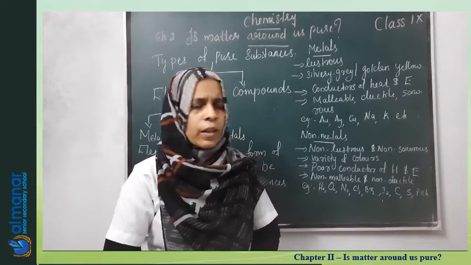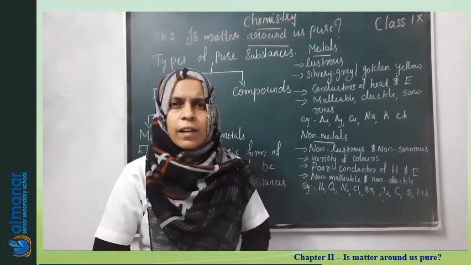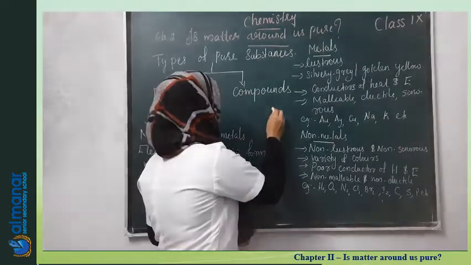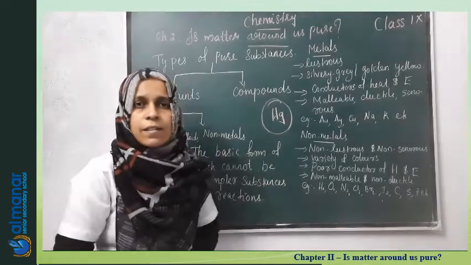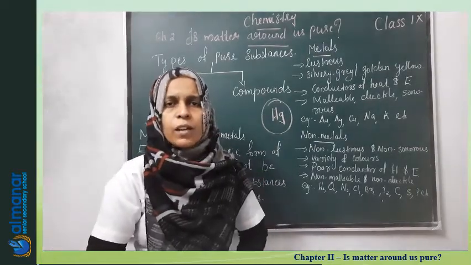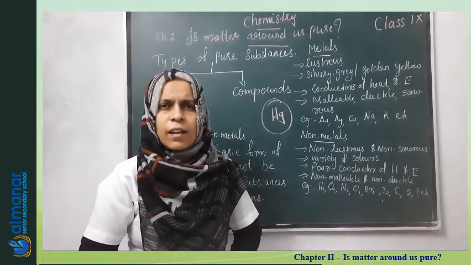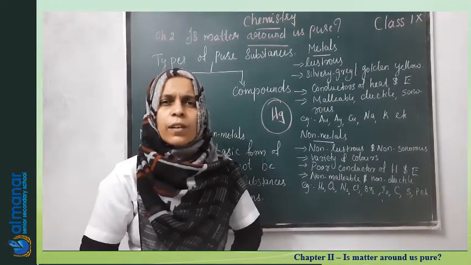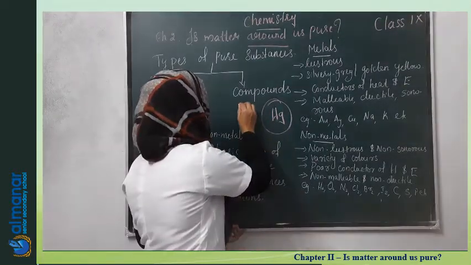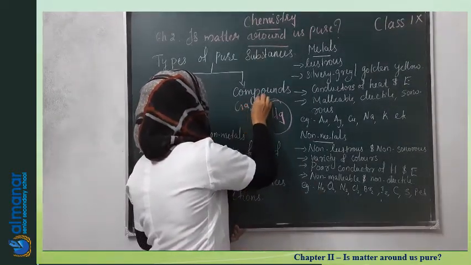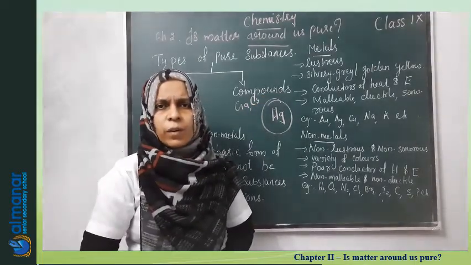Aluminium, mercury. And mercury is the only metal which is existing in the liquid form. Mercury, Hg, is the only metal which is existing in the liquid form. All other metals are in the solid state. Most of the metals in nature are in solid state, whereas mercury is existing in the liquid form. Similarly, you can think about two more metals, that is gallium and cesium. These have very low melting point.